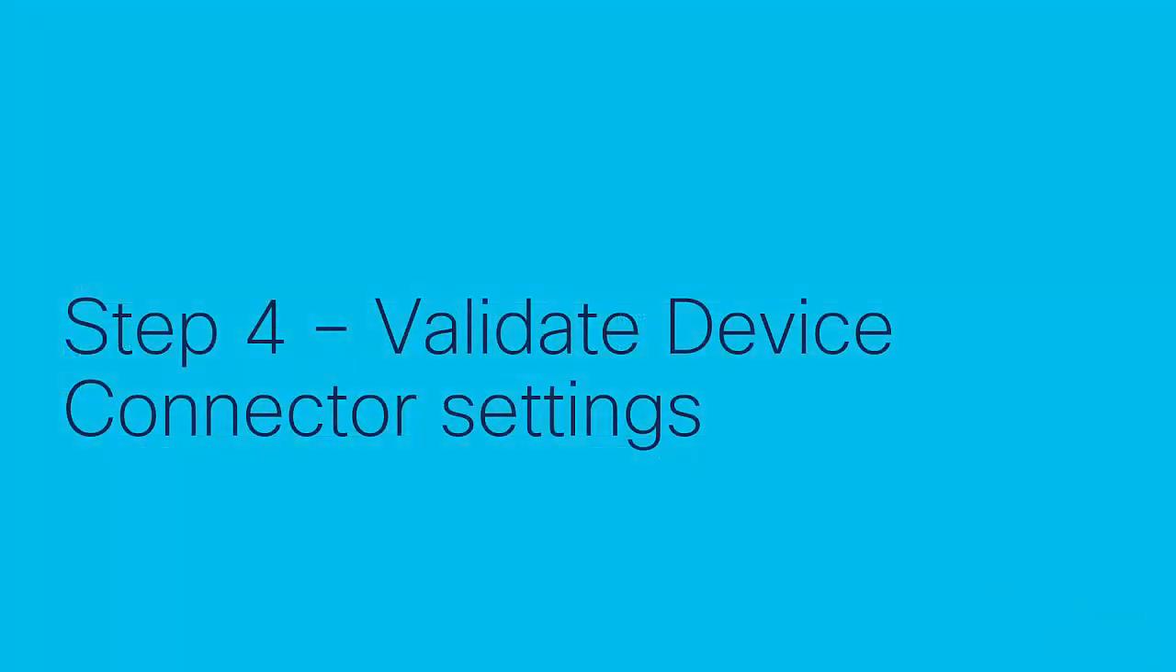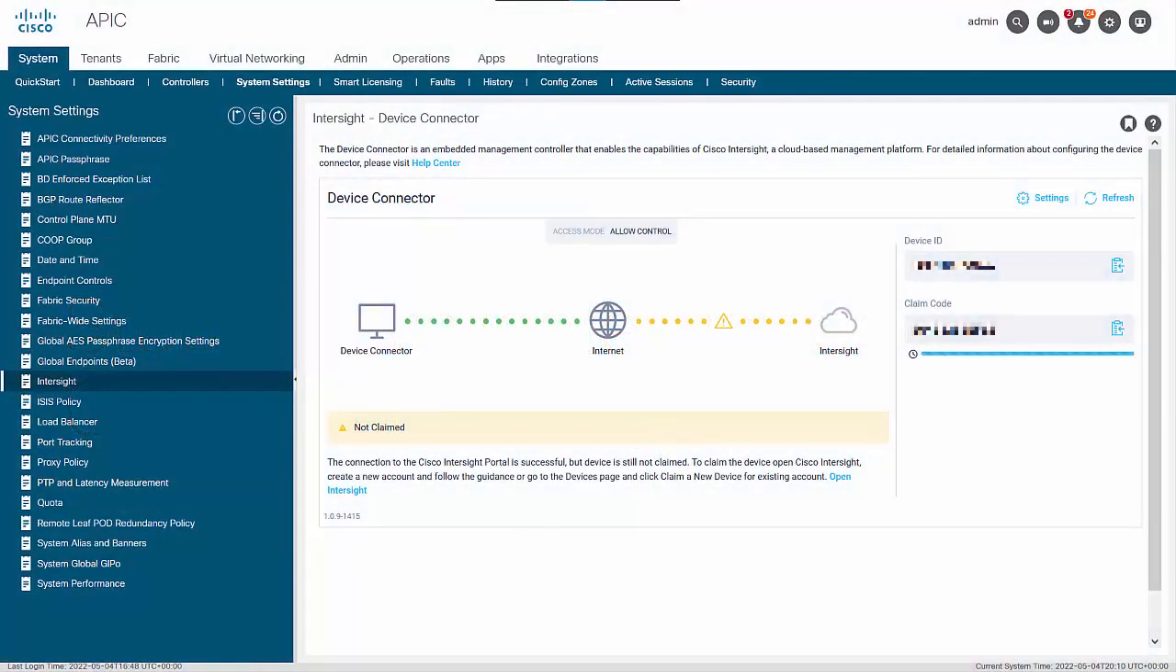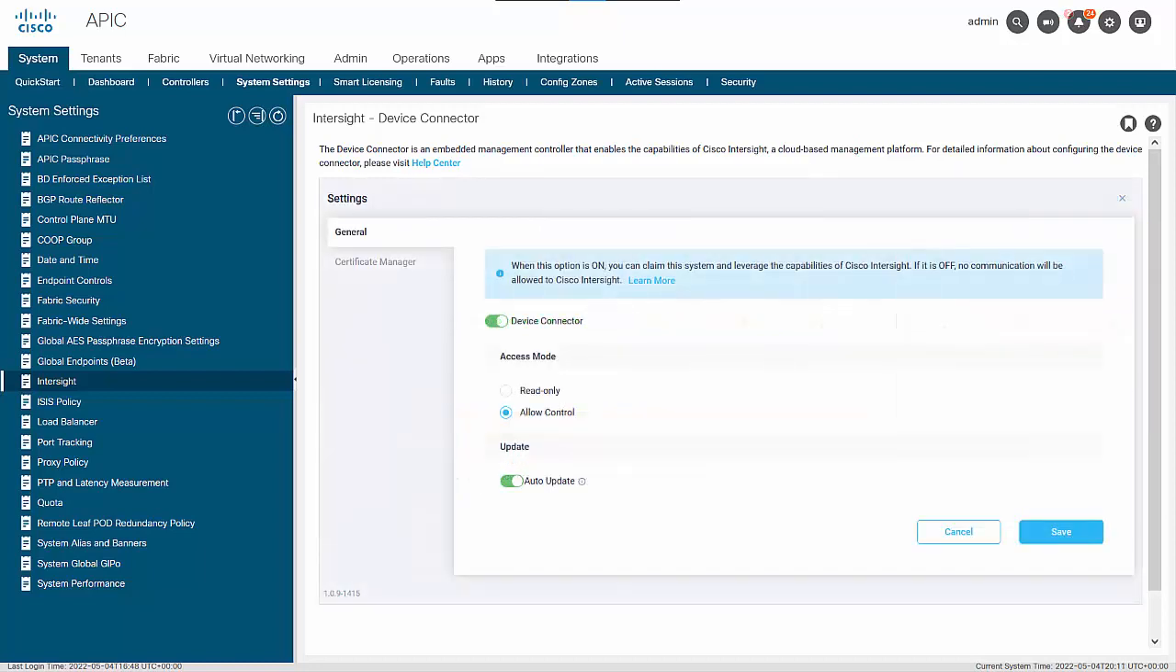Step 4. Validate device connector settings. Within the system settings, there is an Intersight section which can be viewed to validate that the APIC has Internet and Intersight connectivity. Take note of the device ID and claim code, as this will be used in Step 5. The settings gear of this page will allow you to enable or disable the device connector, change the access mode, as well as enable auto update of the device connector.